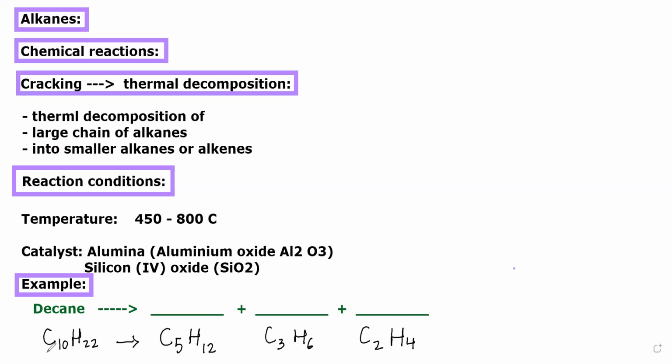Now let's write their names. C5H12 is pentane, C3H6 is propene, and C2H4 is ethene. So this is how we write the examples of thermal decomposition, where large alkanes are broken down into smaller alkanes and alkenes.